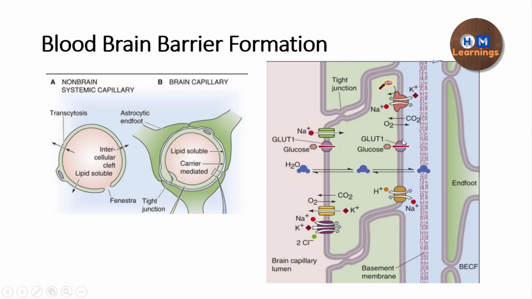And you can see this is a diagram which again shows how the blood-brain barrier works. So this is the brain, and this is the brain capillary lumen. These are the endothelial cells which have tight junctions. Here are the endothelial cells resting on the basement membrane, and after that you can see the end feet of the astrocytes, and after that we have the brain extracellular fluid. So you can see that these three structures are present between the blood and the brain, and we want the glucose to be transported, so that is why we have a transporter which is transporting the glucose.